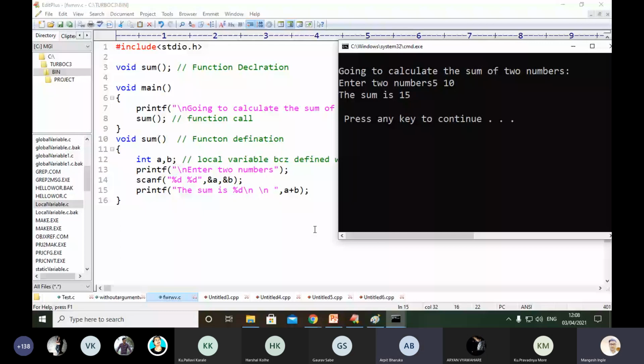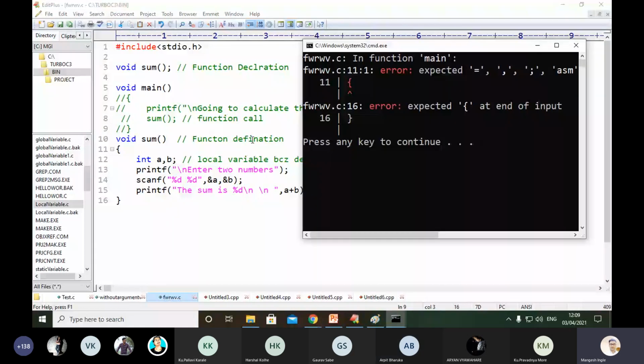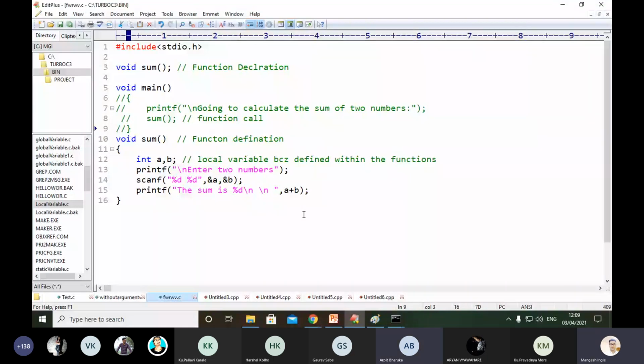How is it possible? Calling the function is the job of the main function for the compiler. Let me put it in the comment section and see, so that maybe your doubt will be cleared. See, a lot of errors are coming in the main function. So you cannot execute that without the main function. We have to provide a body to the main function by hook or crook, right? Okay, is there any question, guys?